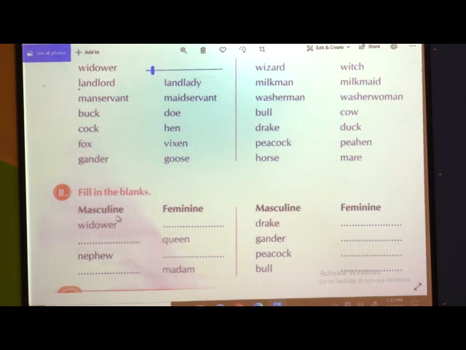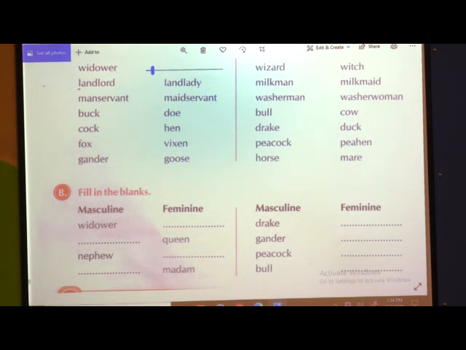For queen, you are going to write now the masculine form. So, what is the masculine form for queen? That is king. Here you are going to write on the blank. Nephew, niece. Madam, masculine form for madam is sir. Okay, here you are going to write it as sir. Now drake is masculine, you are going to write feminine. So drake, here it is, duck, you are going to write duck over here. Here they have given gander, you are going to write it as goose. Peacock, peahen. Then bull, cow. So this was about the exercise B.